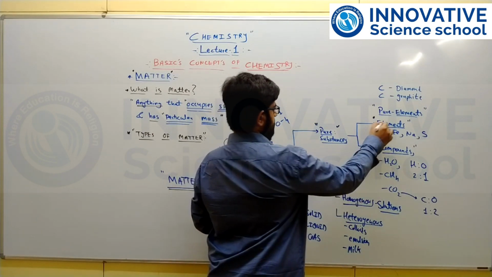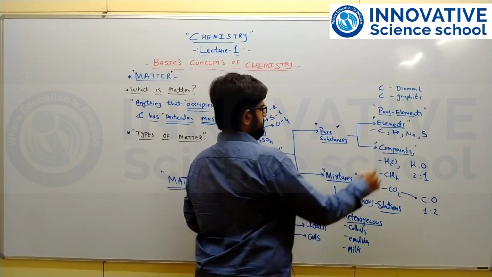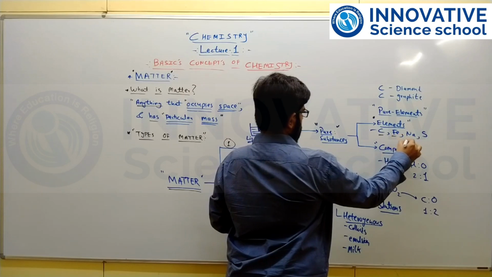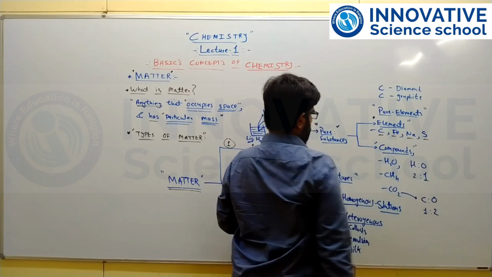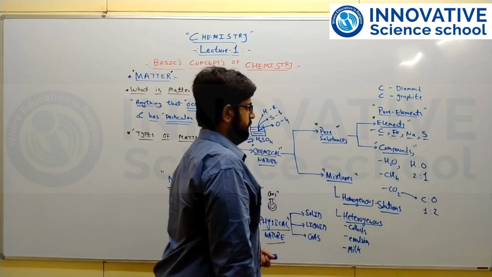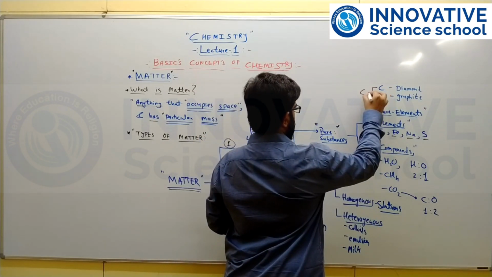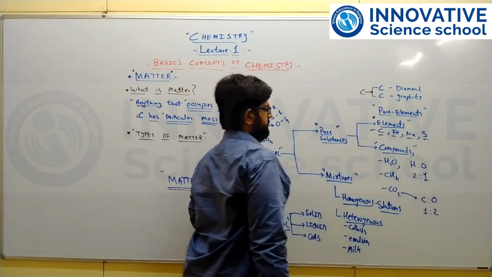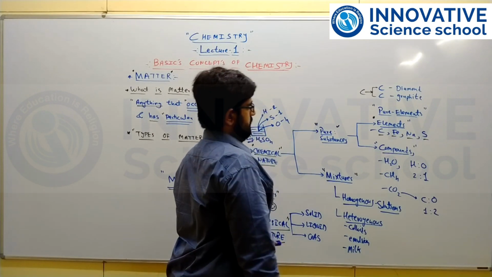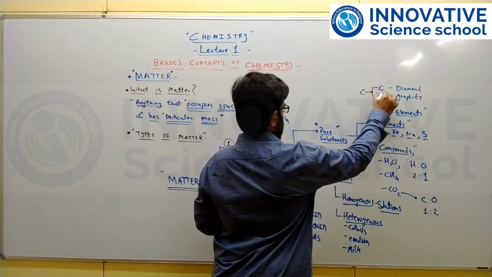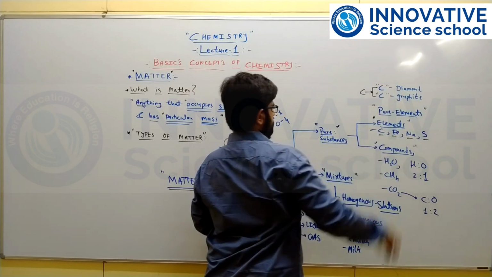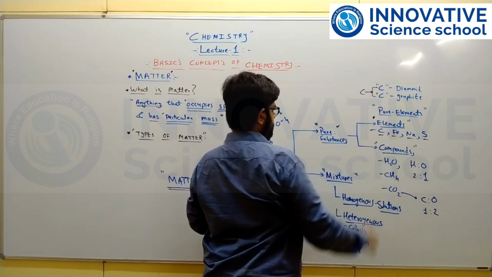In elements, they are in pure elemental form. Say for example carbon, iron, sodium, sulfur. They are existing in nature in individual form in the pure state. Say for example carbon can be in the form of diamond as well as graphite. Both are composed of the same type of pure carbon atom, so they are classified as elemental.